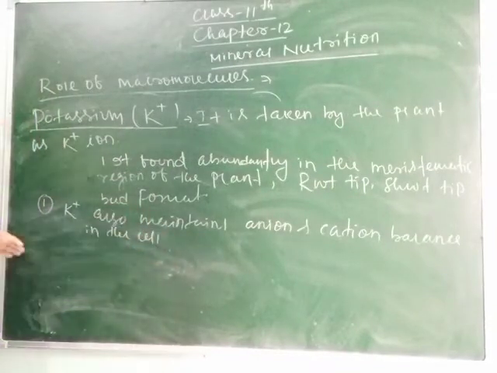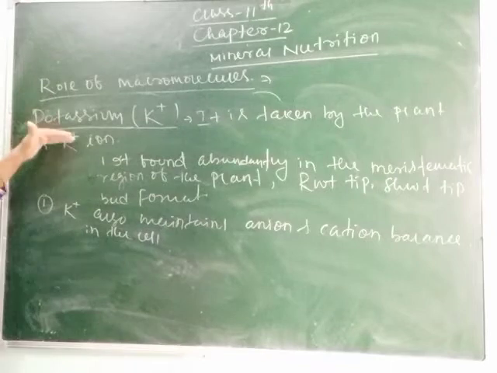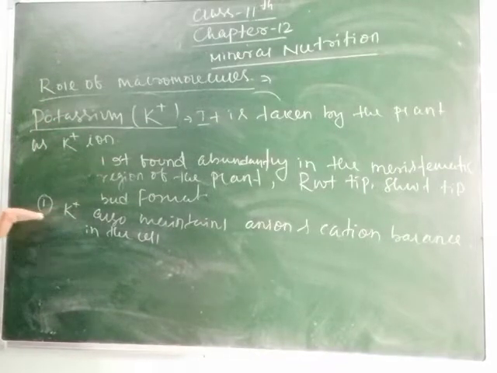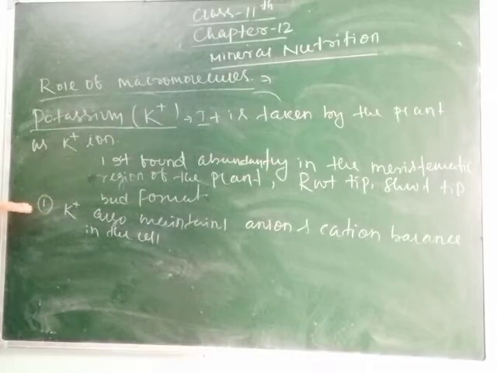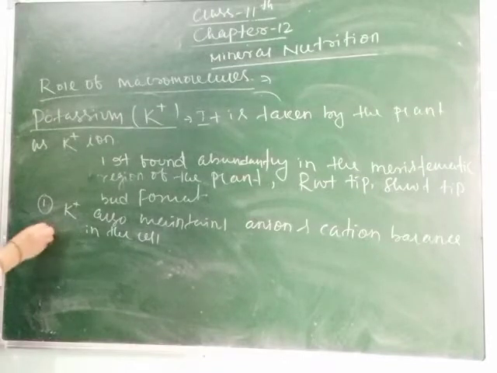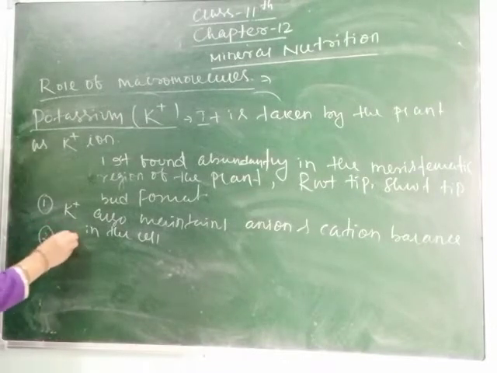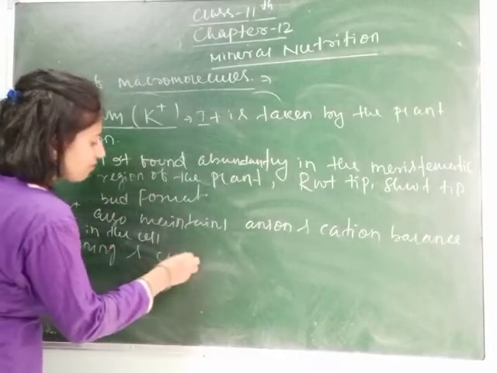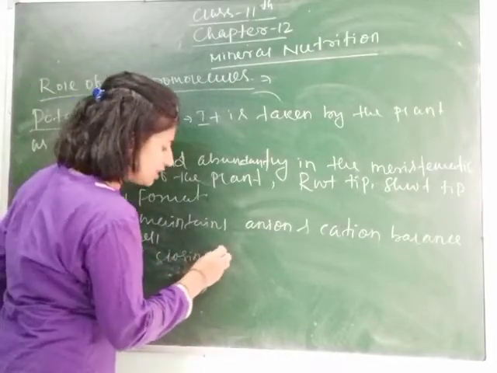So here it is how it is taken, where it is found, and this point explains what is its function. The second point you can write: it helps in the opening and closing of stomata during photosynthesis.